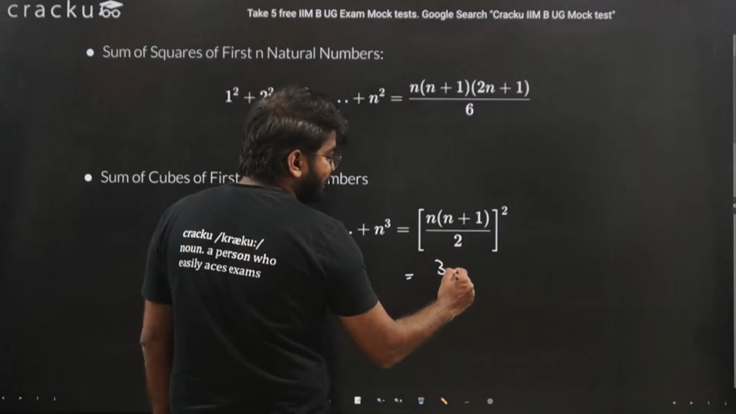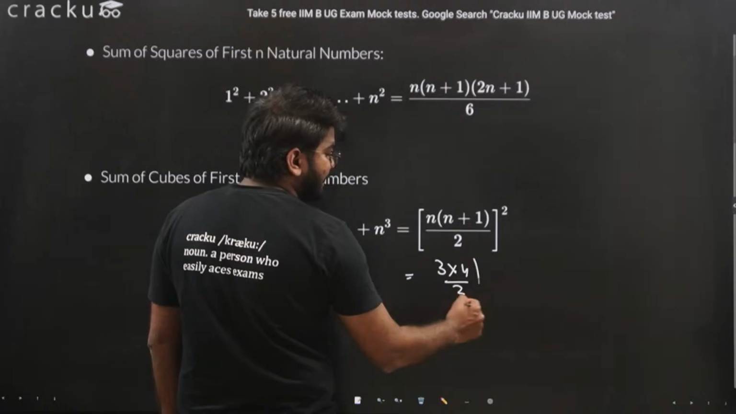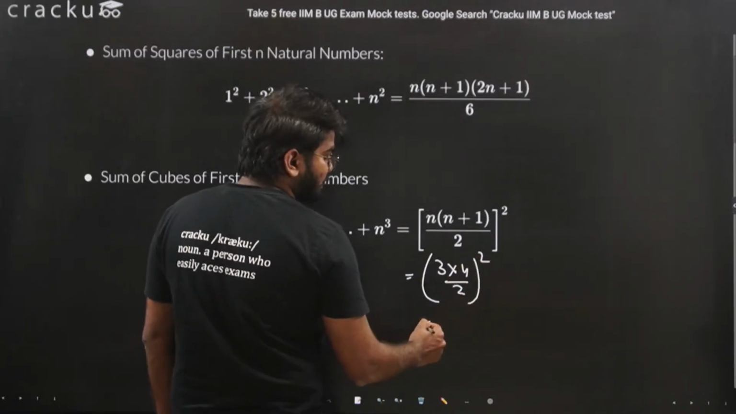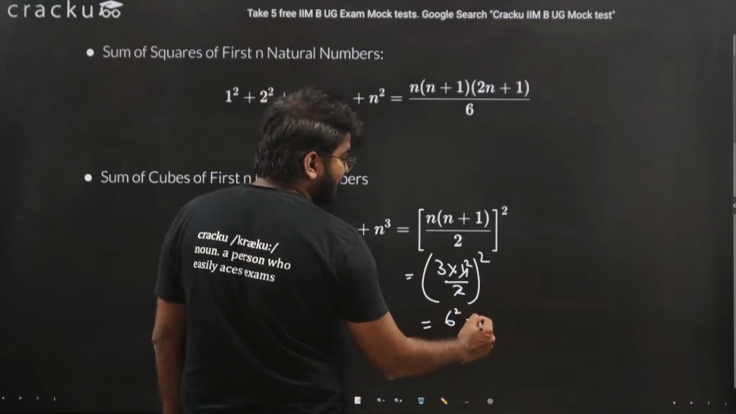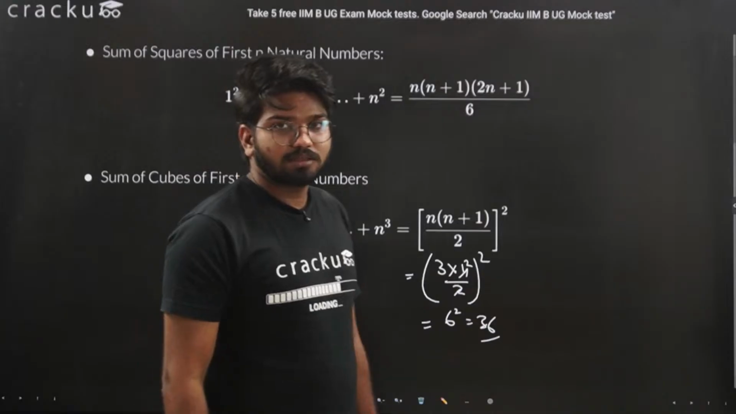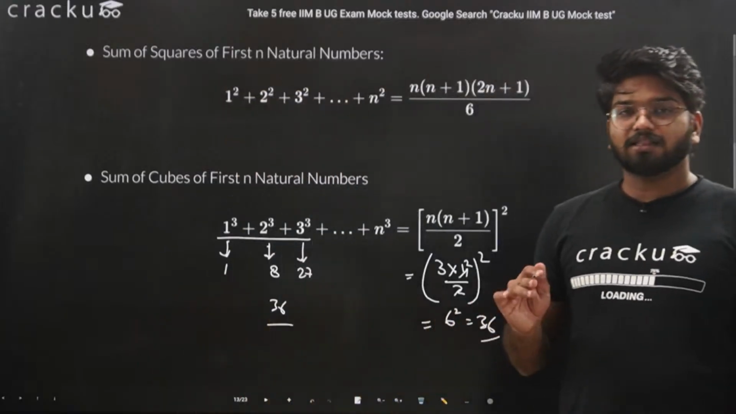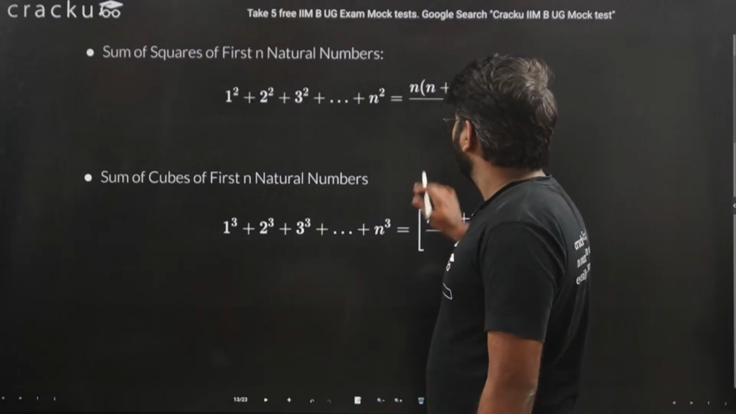So you need to calculate the sum of the cubes of the first n natural numbers, with n equal to 3. So 3 into 3 plus 1, 4, divided by 2, and this squared. If you cancel, this will be 2. So 3 into 2, 6 square. That is equal to 36, which is our actual sum. So these were the major concepts in arithmetic progression.